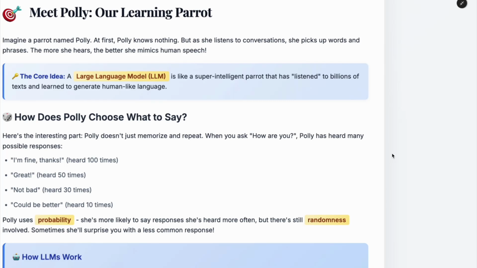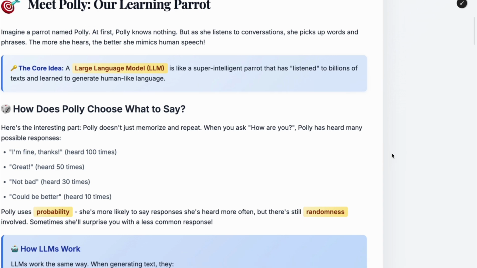And before we understand LLM, let's take an example of our parrot, Polly. Initial phase, she knows nothing, but she started listening to conversations and she started picking up words, phrases. And the more she hears, the more she is able to mimic the human speech. That's how large language models are. In the initial phase, they also know nothing. But when they are being trained with a huge amount of data, they start getting better and better. They are able to give you responses like humans.